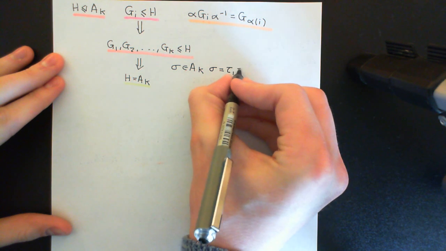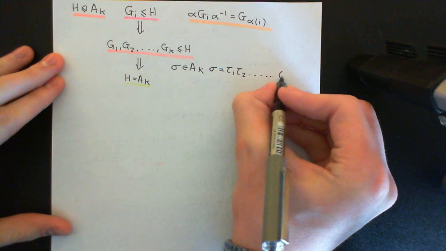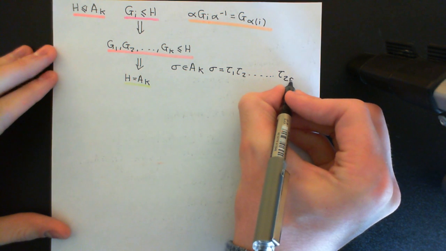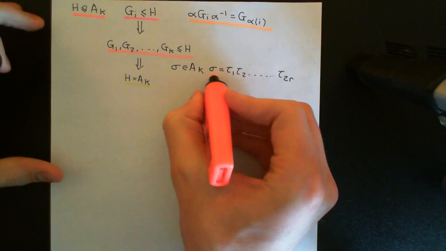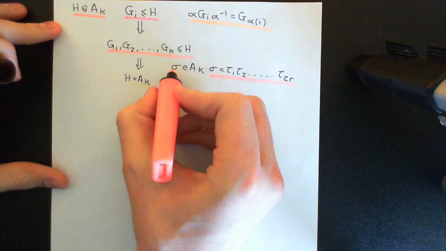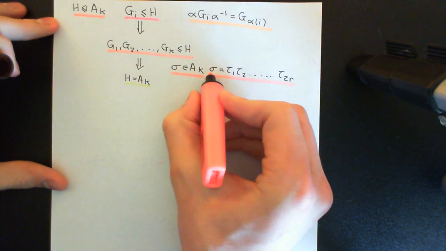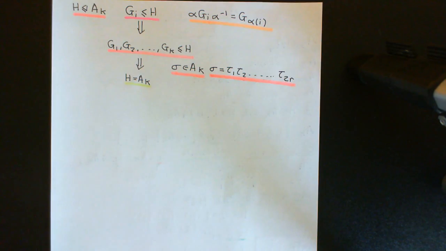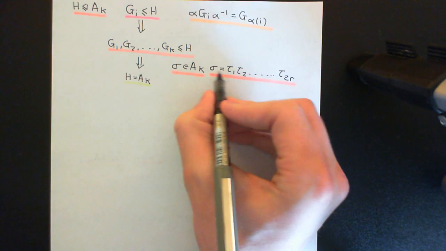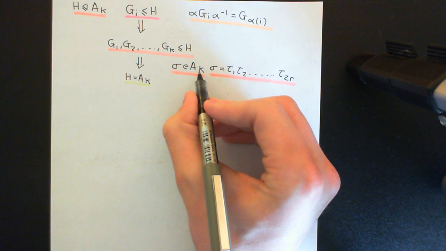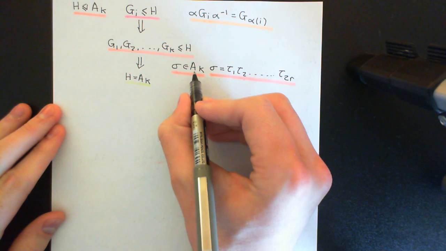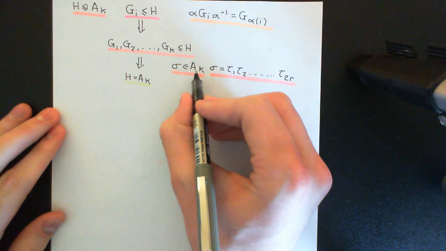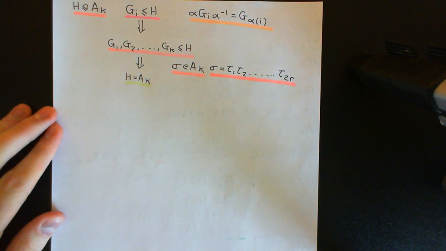So I'll do this here. Tau 1, tau 2, where these are all transpositions, all the way up to tau, let's say, 2r. This is meant to imply that this is an even number here. So any element in the alternating group on the set of K elements can be written as a decomposition into an even number of transpositions. Now that's not much use to me like this, because these transpositions are not actually in the alternating group on the set of K elements. I would like to write sigma as a composition of things that are actually in here. These transpositions are not in here. They're in the larger group, the symmetric group on the set of K elements.